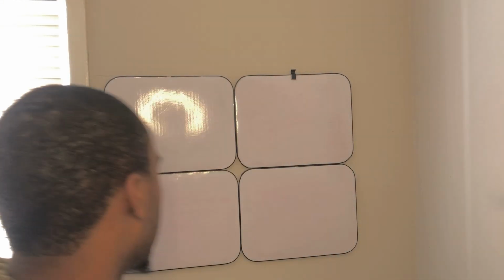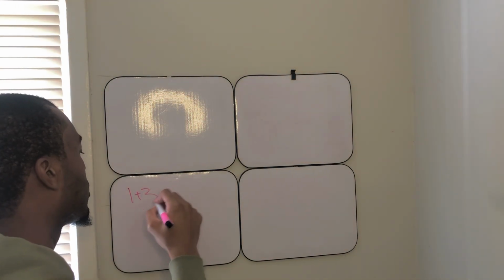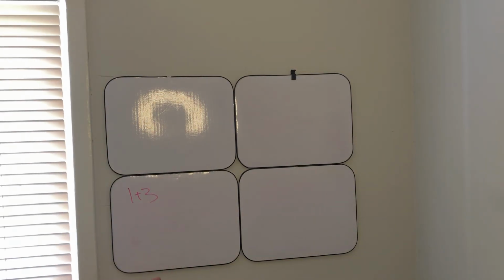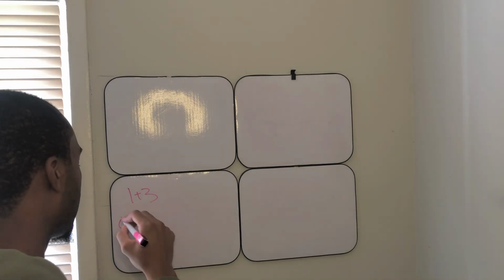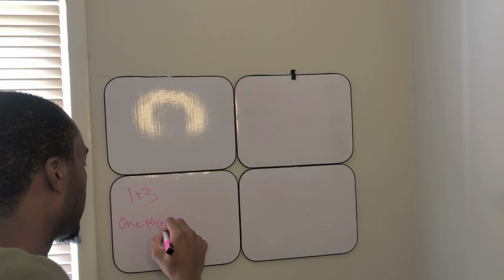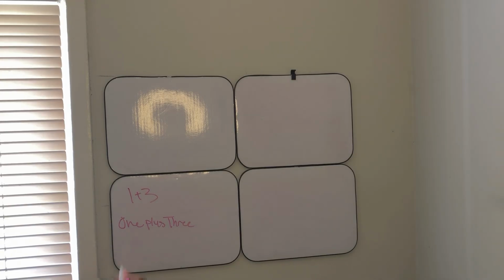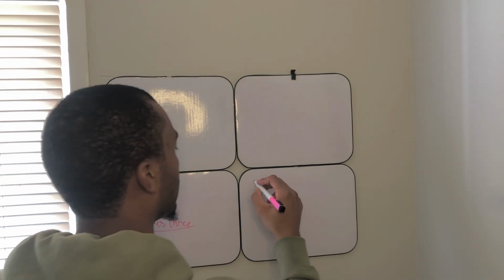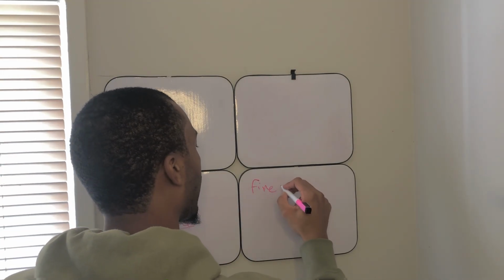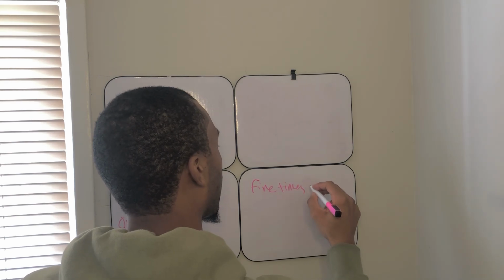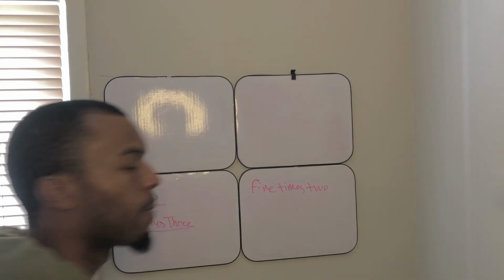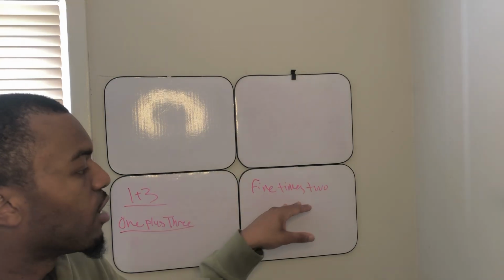A verbal expression could be something like 1 plus 3. Let's write it in English: 1 plus 3. So these two are the same. This will be the verbal expression, and this will be the mathematical expression. Let's try another one. 5 times 2.